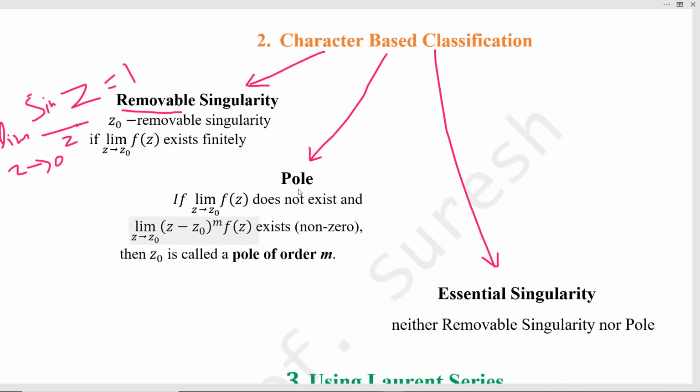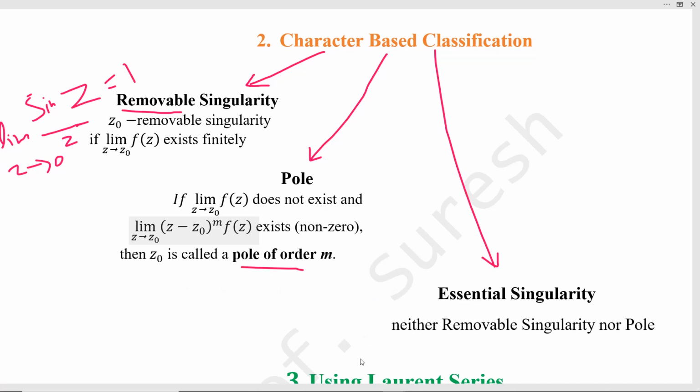And then the second one, pole. Limit z tends to z0 of f of z does not exist, and limit z tends to z0 of (z minus z0) power m times f of z exists and is non-zero. Then z0 is called a pole, and this number m is called the order of the pole.